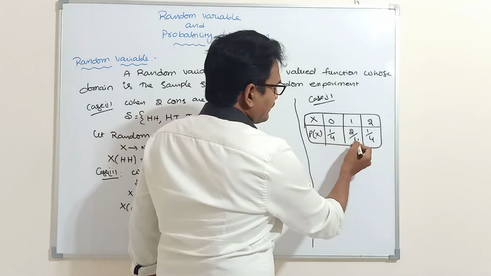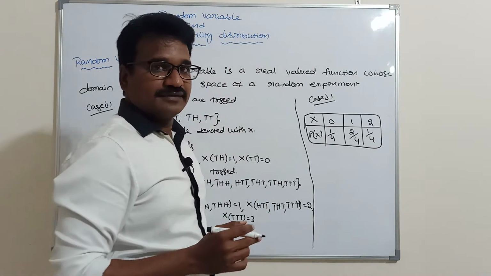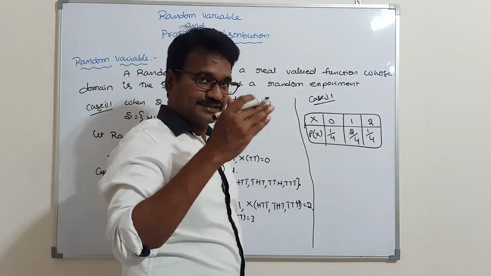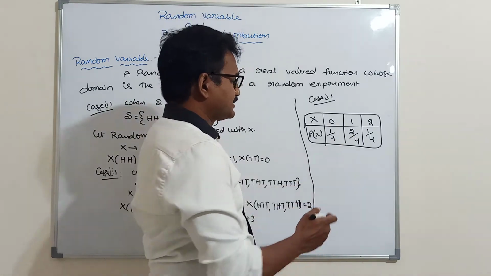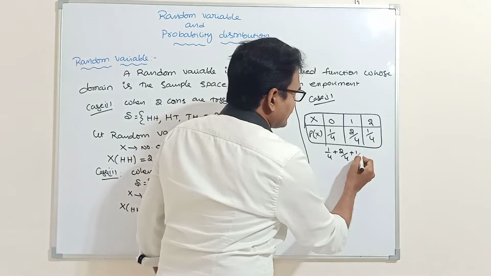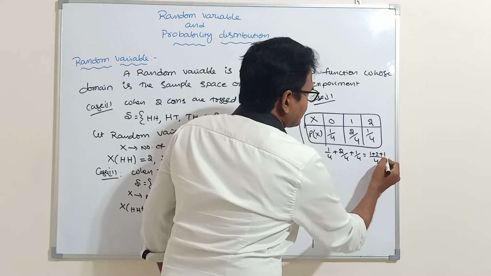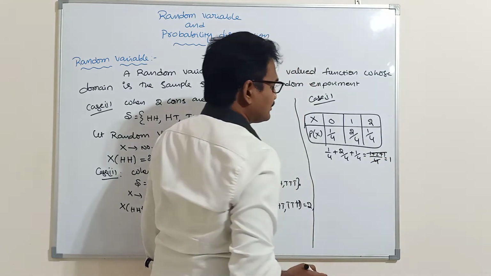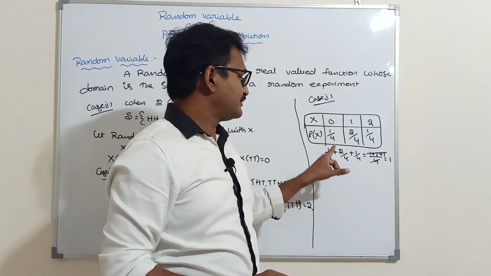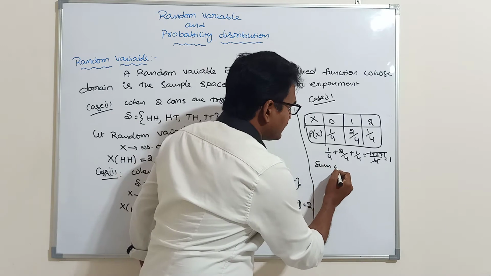If you observe this probability distribution, every probability value must lie between 0 and 1. Next, if you add all the probabilities, 1 by 4 plus 2 by 4 plus 1 by 4, with LCM 4, is 1 plus 2 plus 1 over 4. So the sum of probabilities must be equal to 1.